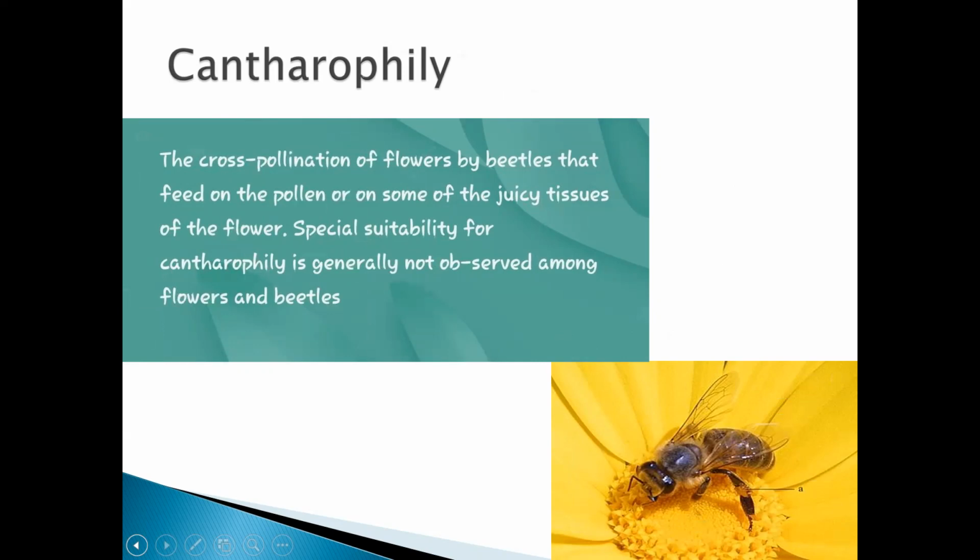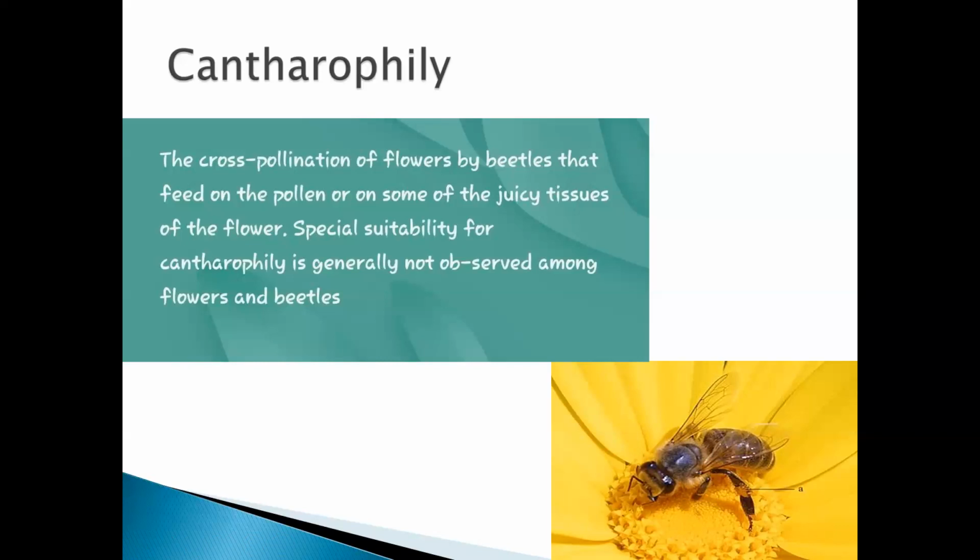What is this cantharophily? Cantharophily is nothing but pollination by beetles. Okay, the pollination done by the beetles is known as cantharophily. Now, how is it done and why is it called cantharophily? Here, it is the cross-pollination of flowers by beetles.